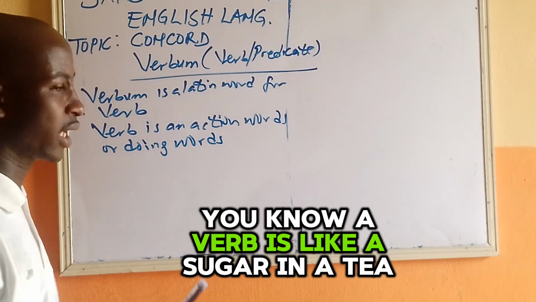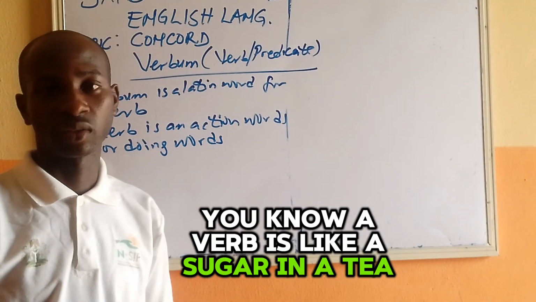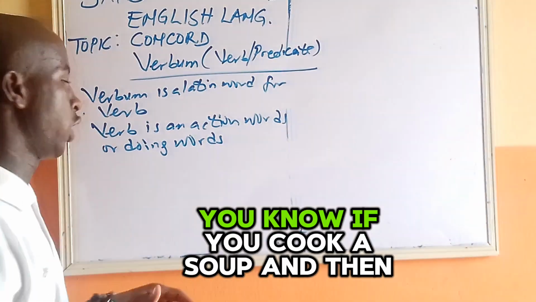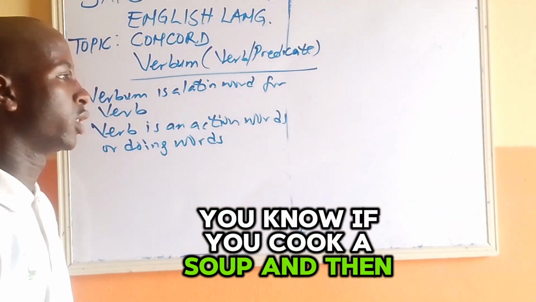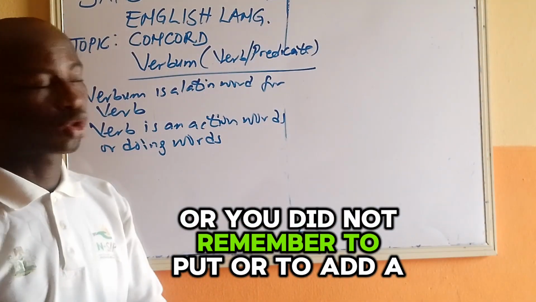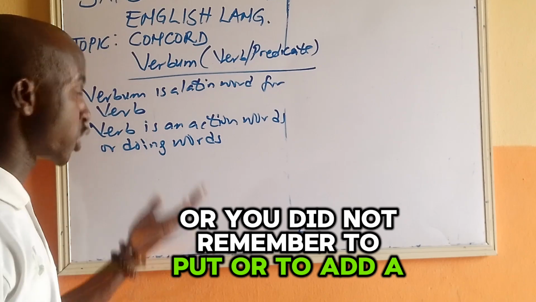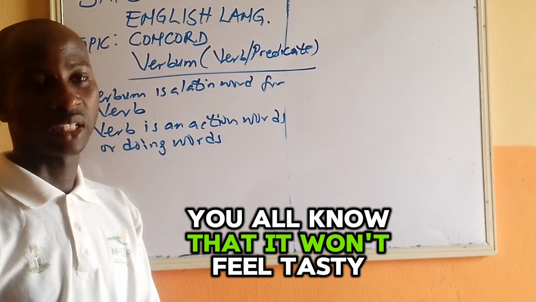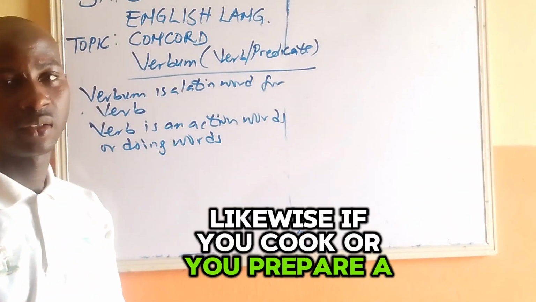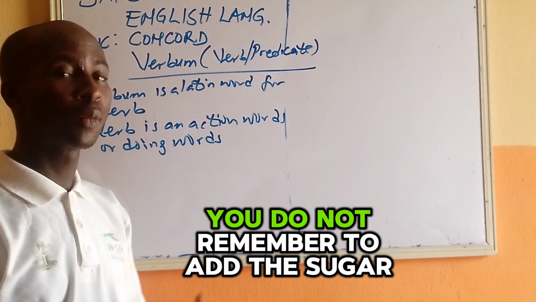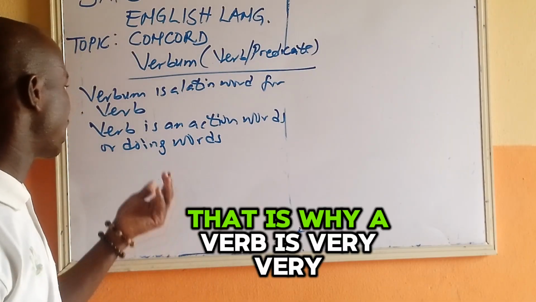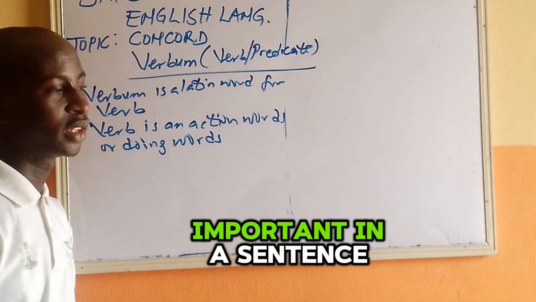A verb is like sugar in tea. It is like salt in soup. If you cook a soup and you did not remember to add salt to it, you all know that it won't feel tasty. Likewise, if you prepare tea and you did not remember to add the sugar, it will taste less. That is why a verb is very, very important in a sentence.